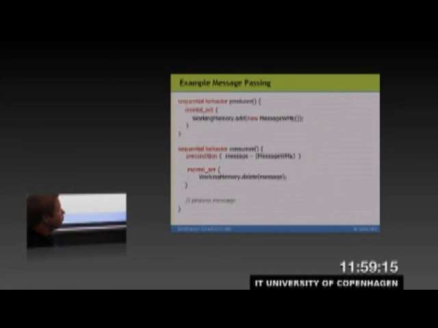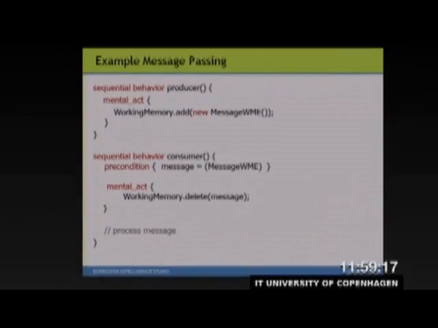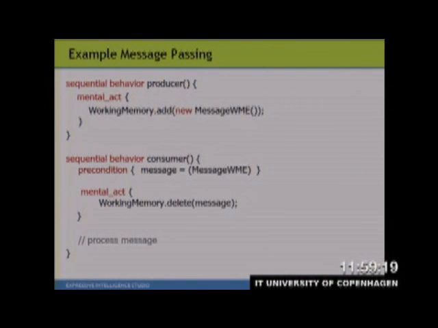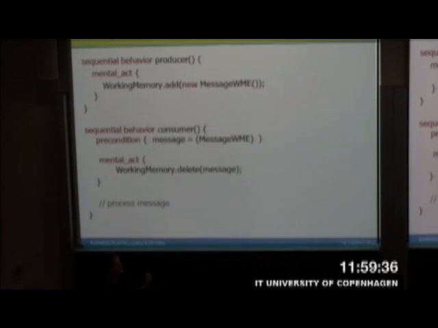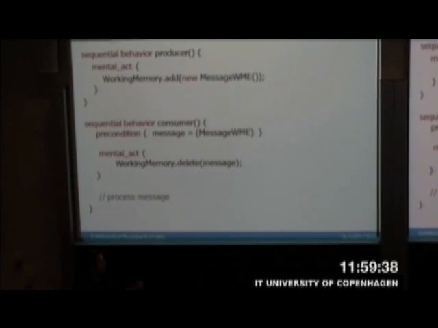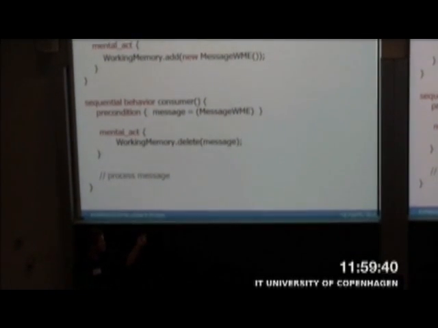So an example producer behavior is shown at the top. Essentially, it creates a message and adds it to working memory. In an actual behavior, you would have some set of preconditions that make sure some condition's true, and the message would be parameterized by the preconditions somehow. On the bottom is a consumer behavior, which is polling for message WME objects. Whenever one's found, it's bound to the message variable and then deleted from working memory. Then the consumer behavior operates on that message.